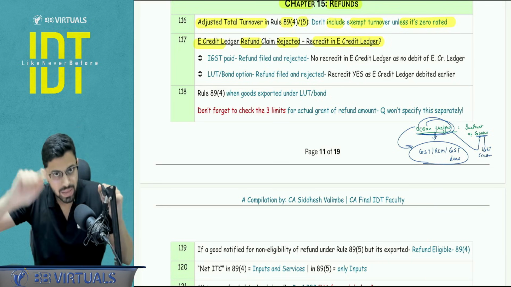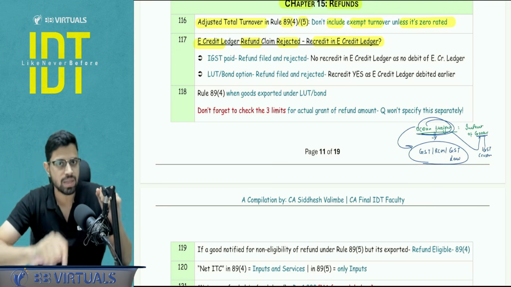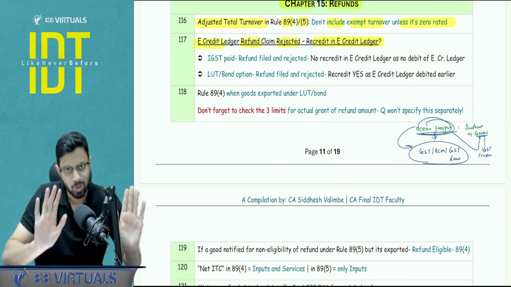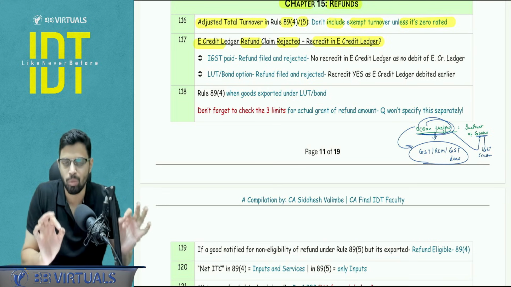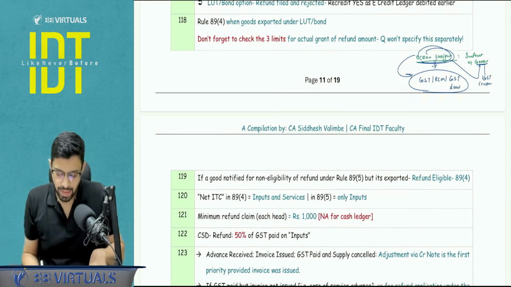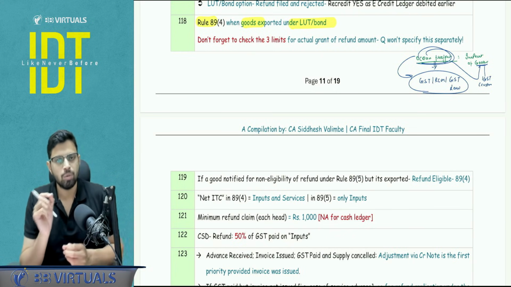So here, in this case, when I have gone under the route of payment of IGST and my application is rejected, there will be no recredit of the e-credit ledger. I hope you are able to understand this. This is a very small important point, sometimes asked in the exam. Okay? Yes. Next, rule 89.4, whenever the goods are exported under LUT bond, one is the bookish calculation, that is